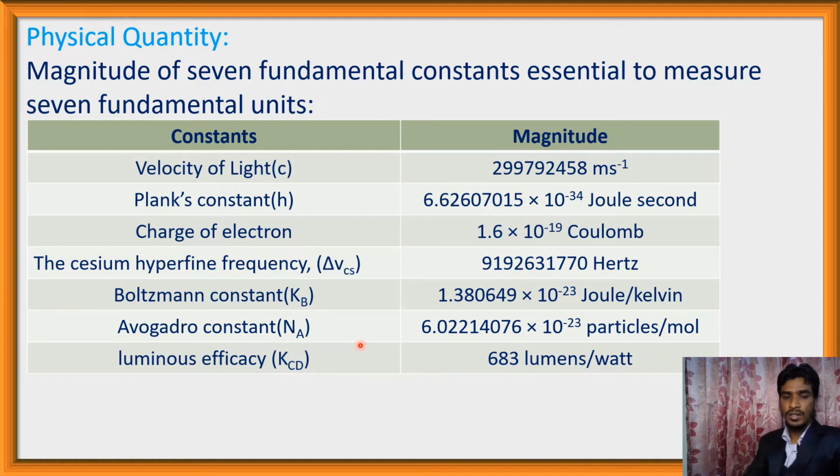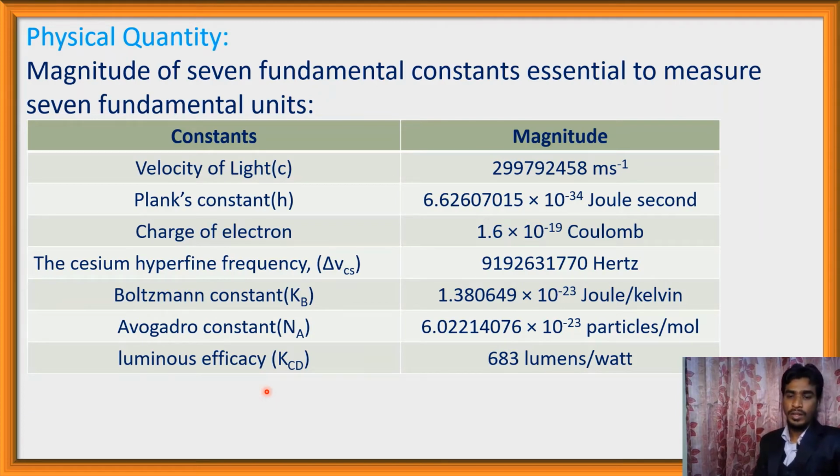Avogadro's constant Na is 6.022140076 into 10 to the power 23 particles per mole. And luminous efficacy Kcd is 683 lumens per watt. So this is the magnitude of 7 fundamental constants, and we need these 7 fundamental constants